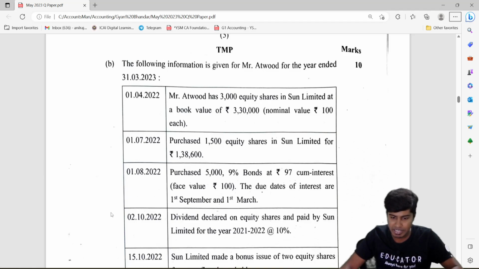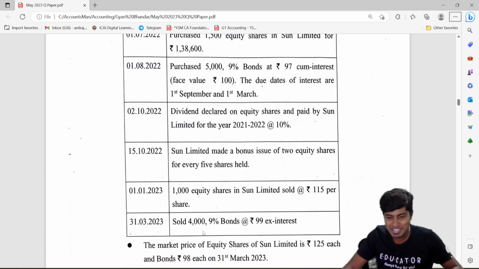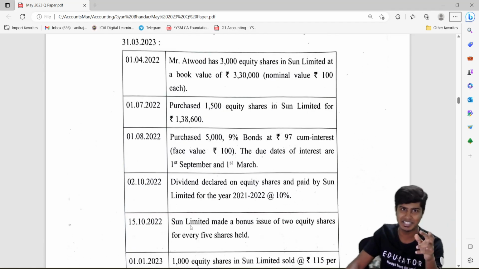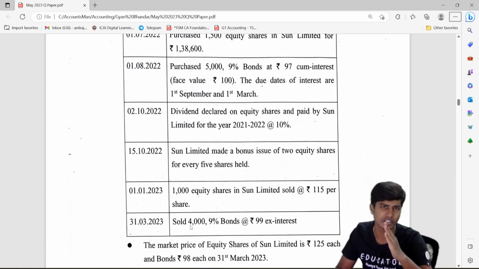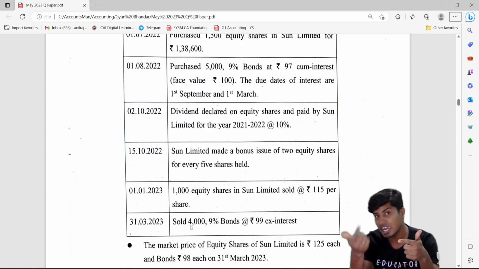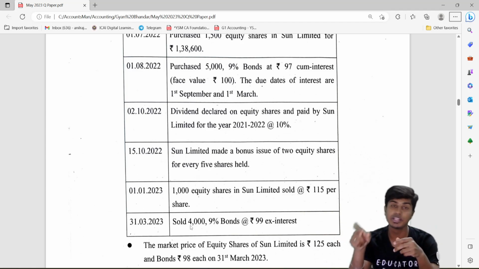There is a dividend declared given in the question. There is a bonus issue in the question. Is there a rights issue? There is no rights issue. So this is our usual cum-interest, ex-interest computation, dividend and bonus issue, which you very well know how to do. In a bonus issue the cost of the investments will not change, only the nominal value will increase. And dividend, if it is cumulative dividend and pre-acquisition dividend, the purchase price would be more than the normal price. It would include the dividend.